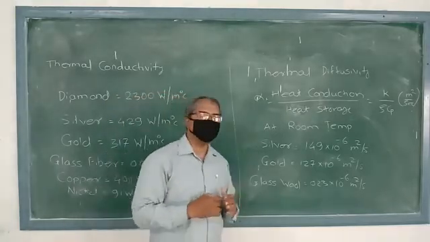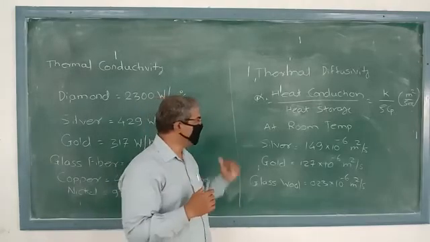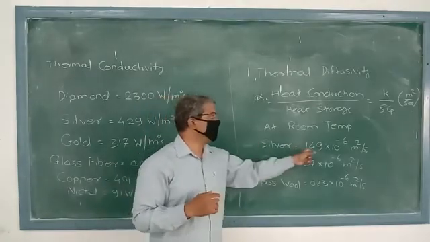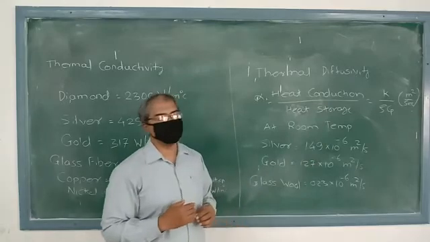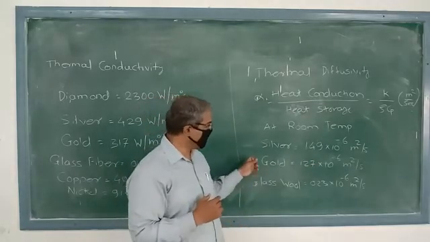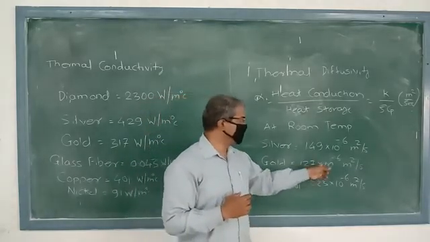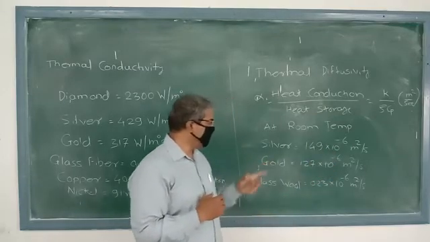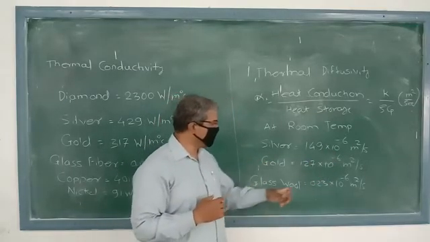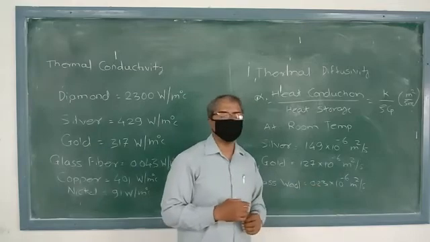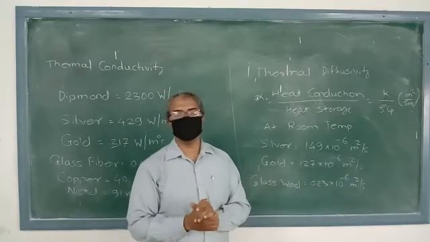Now at room temperature, we are seeing some examples. Silver 149 into 10 raised to minus 6 meter square per second. Gold has 127 into 10 raised to minus 6 meter square per second. Glass wool 0.23 into 10 raised to minus 6 meter square per second.